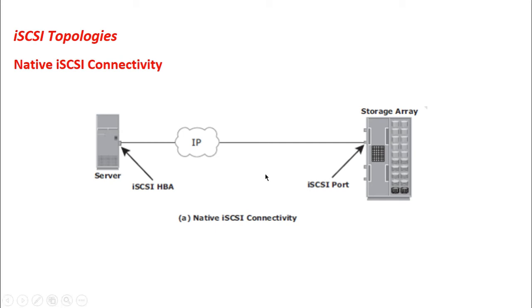As shown in the figure, the array has one or more iSCSI ports configured with an IP address that is connected to a standard Ethernet switch. After an initiator is logged onto the network, it can access the available logical unit numbers on the storage array. A single array port can service multiple hosts or initiators as long as the array port can handle the amount of storage traffic that the hosts generate. So remember, in native iSCSI connectivity, there are no fiber channel components such as the fiber channel ports.